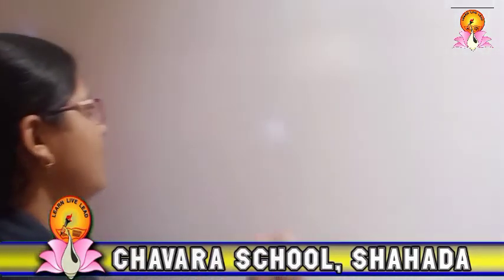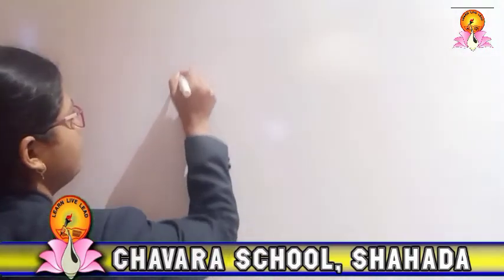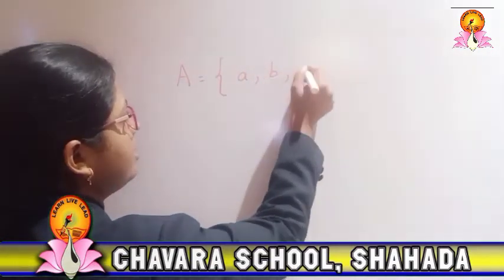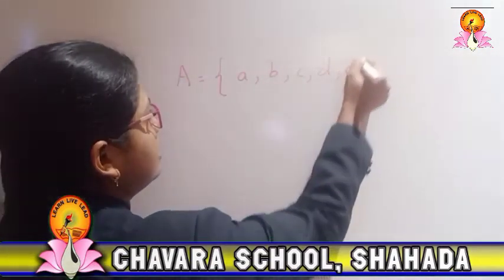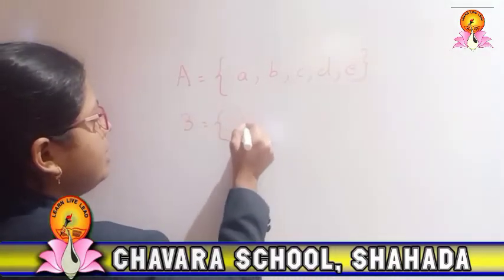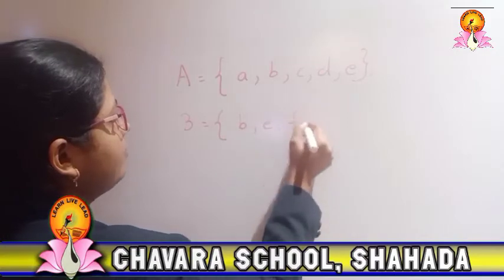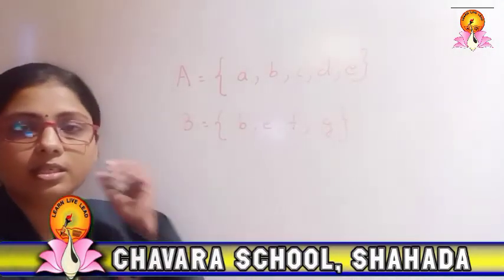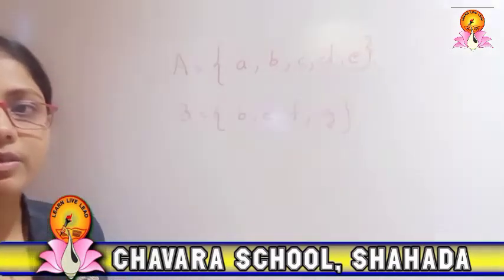So if I want to make the difference, first I will consider the set A as A, B, C, D, E, and B is the set which will have D, E, F, G. Okay, so these are the 2 sets which I have written here.